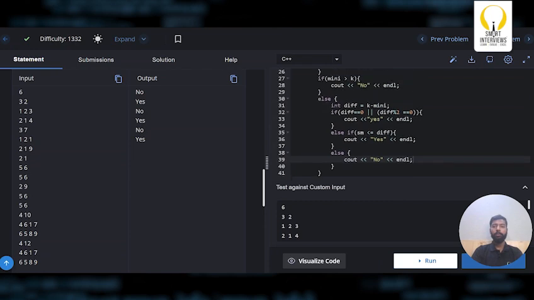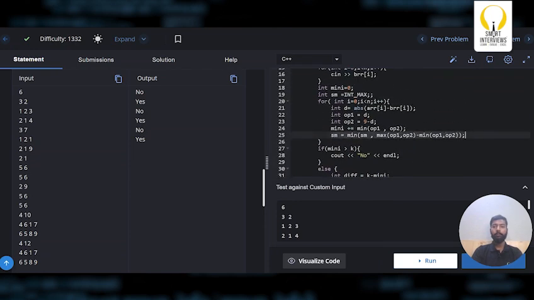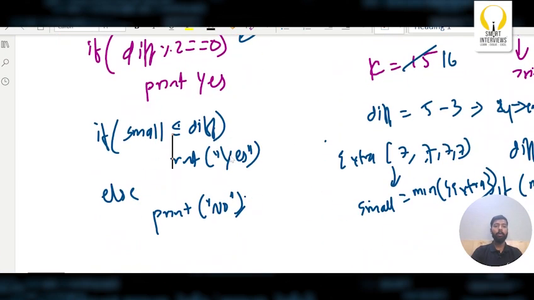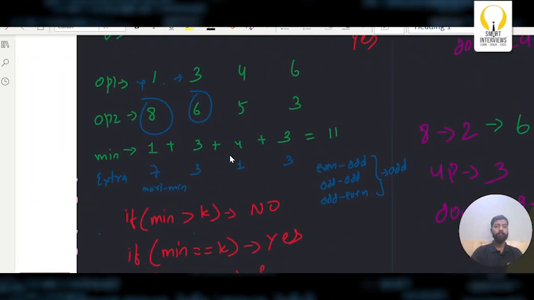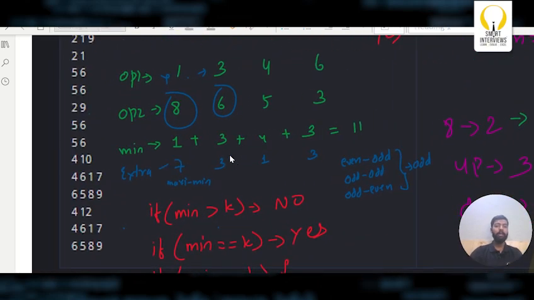For the people who did not understand how I found the small, now I know that at each step I'll get this value. How will I get this value? This is nothing but maxi minus mini. Maxi is nothing but the maximum of operation 1 and operation 2, and mini is the minimum of operation 1 and operation 2. Now I initialized my small with int max. Now I compared this and this. Which is small? 7, so I'll take 7 into my small. Next I'll calculate this again, max minus min. Now I'll compare 7 and 3. Which is small? 3, so I'll take 3.